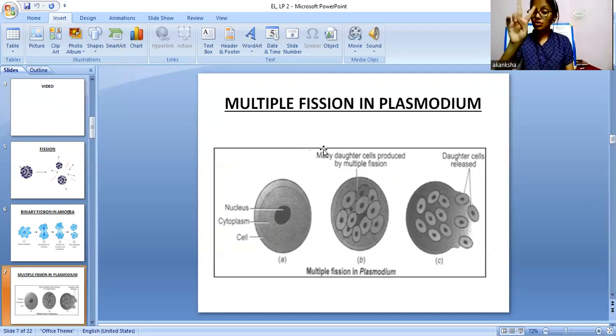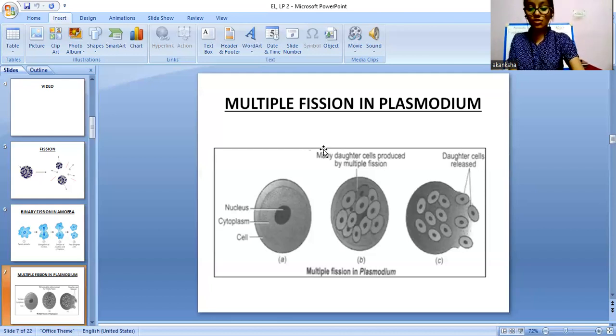In binary fission only two daughter cells were produced. But here, as you can see, the cells present in between are the daughter cells. Many daughter cells are produced by multiple fission, and the daughters are then released. So this is how the reproduction in plasmodium occurs.